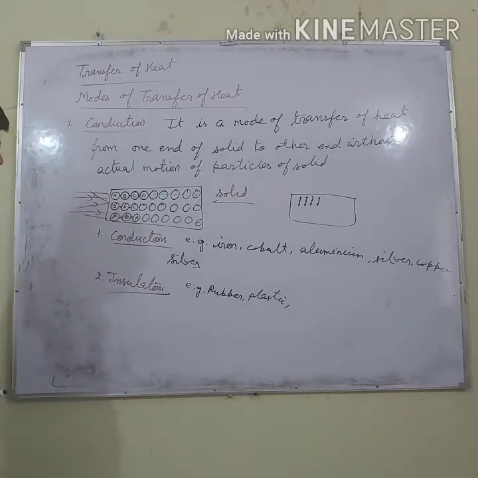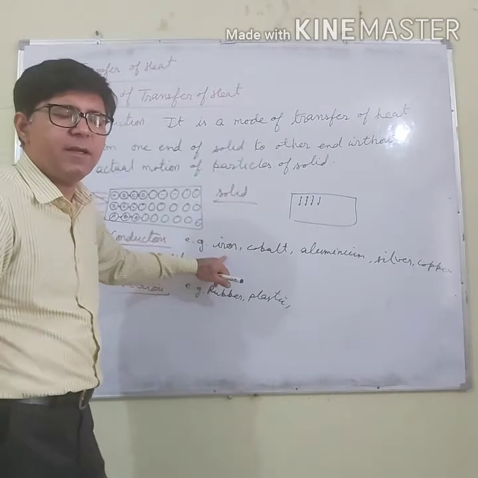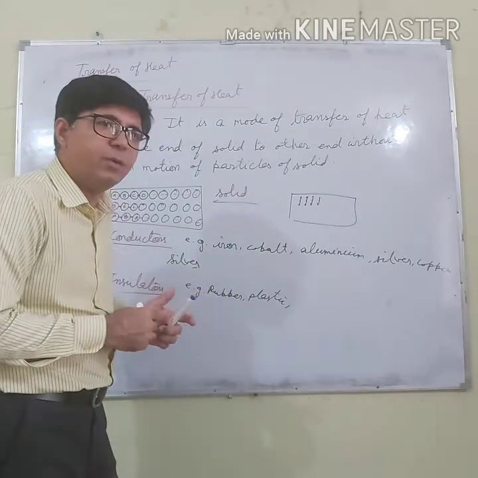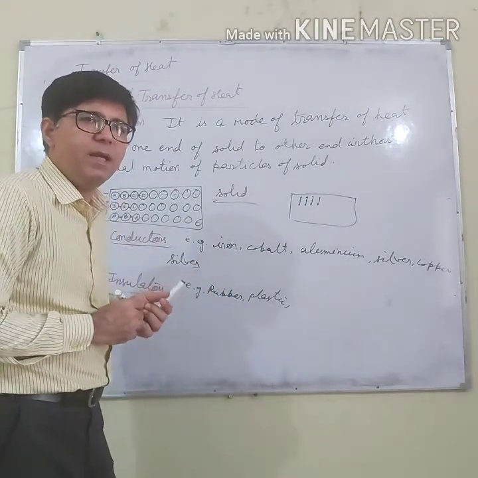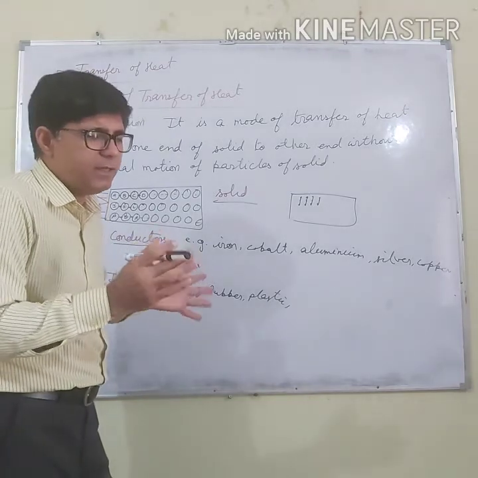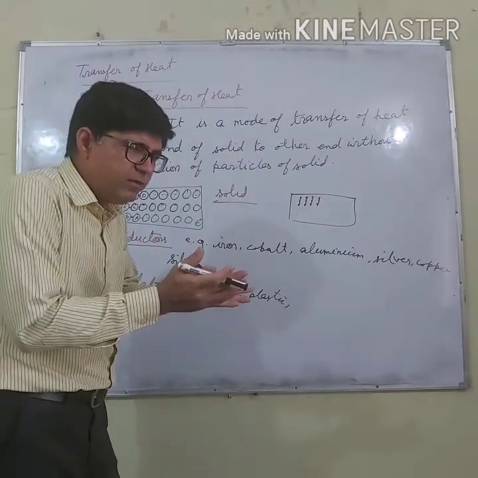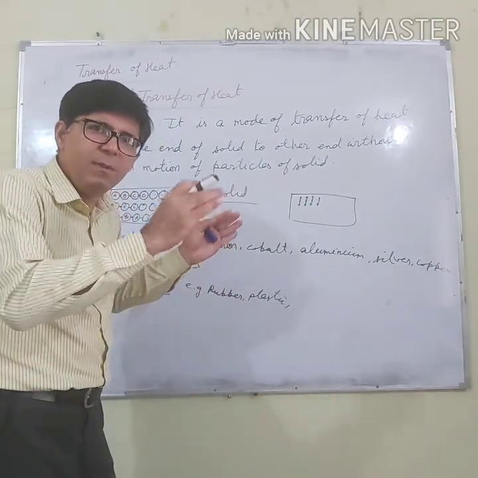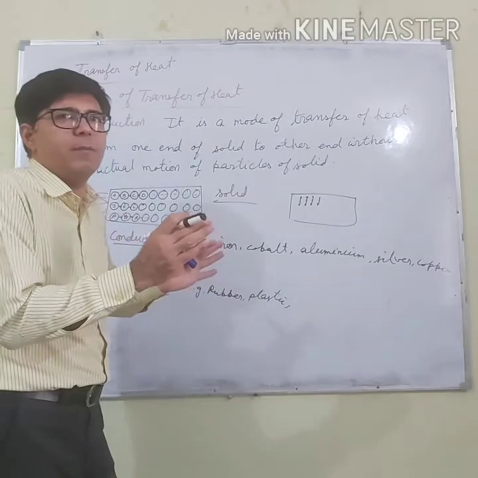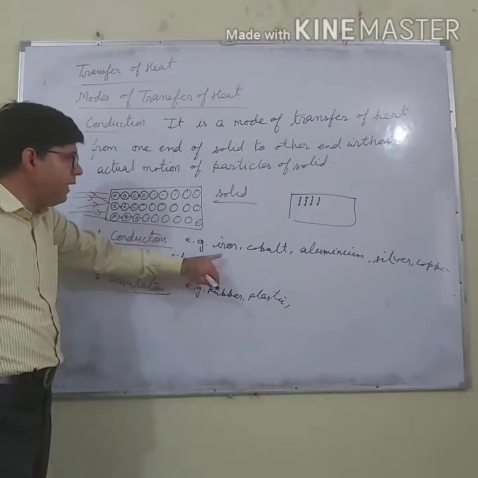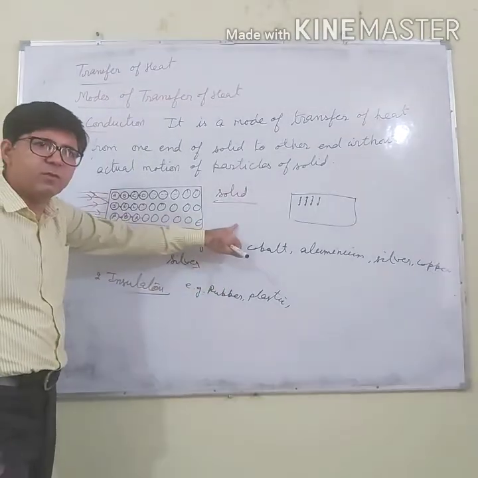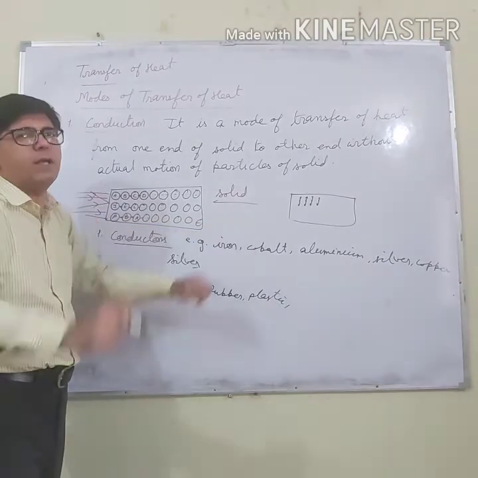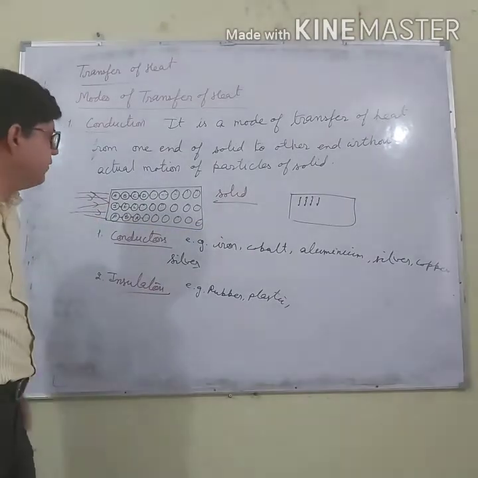Now, where conductors are used and where insulators are used, let me tell you. You might have seen that our cooking utensils are made up of metal. Why are they made up of metal? The reason is that when you place the cooking utensil over the gas stove, they become hot in a small time. So that heat directly passes to the food stuff which is being cooked in the cooking utensil.